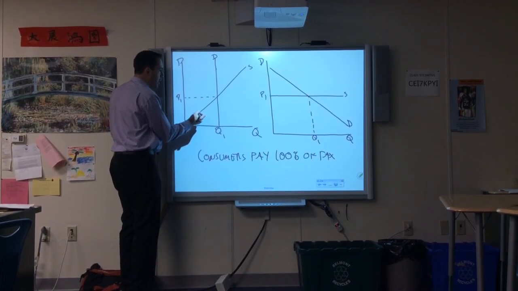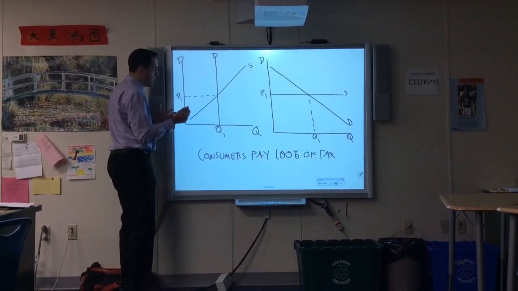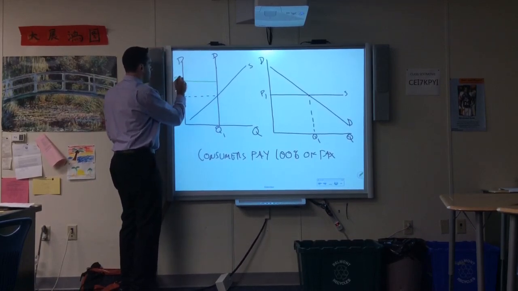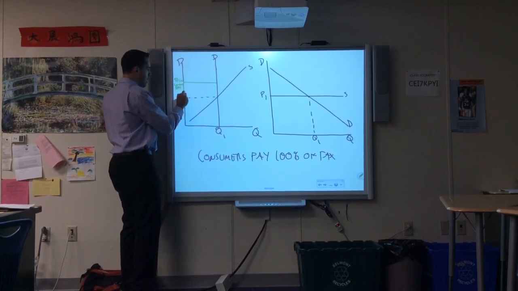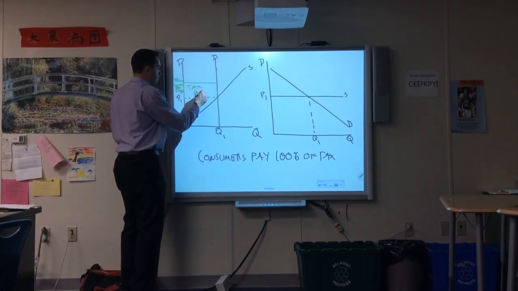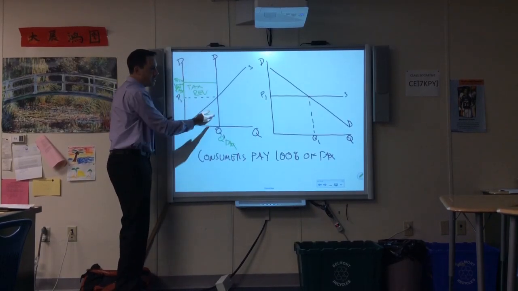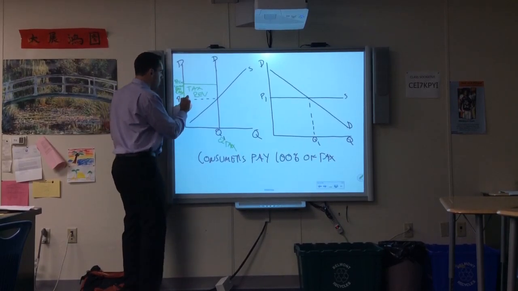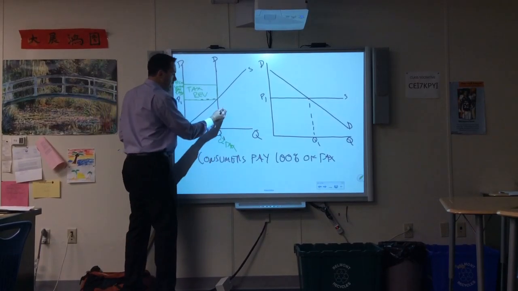So I know that here I don't need to go to the supply curve. So this is the price at equilibrium, and this is the price producers are going to receive. Here's my price consumers pay. This is going to be my tax. So this is my tax revenue. And here's my quantity with tax. Quantity is not going to change because consumers are still going to buy the same amount regardless of price. Producers don't have to bear any of the burden, so there's going to be no change in quantity, no deadweight loss.